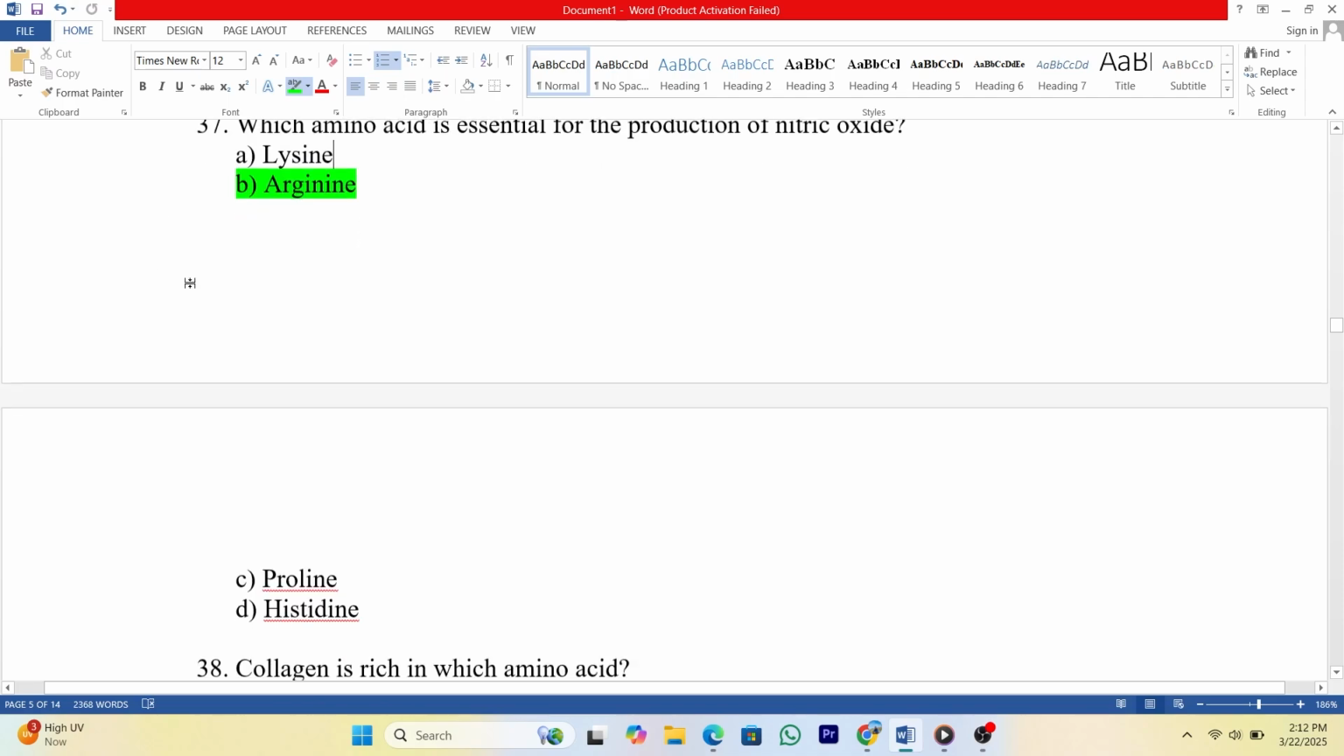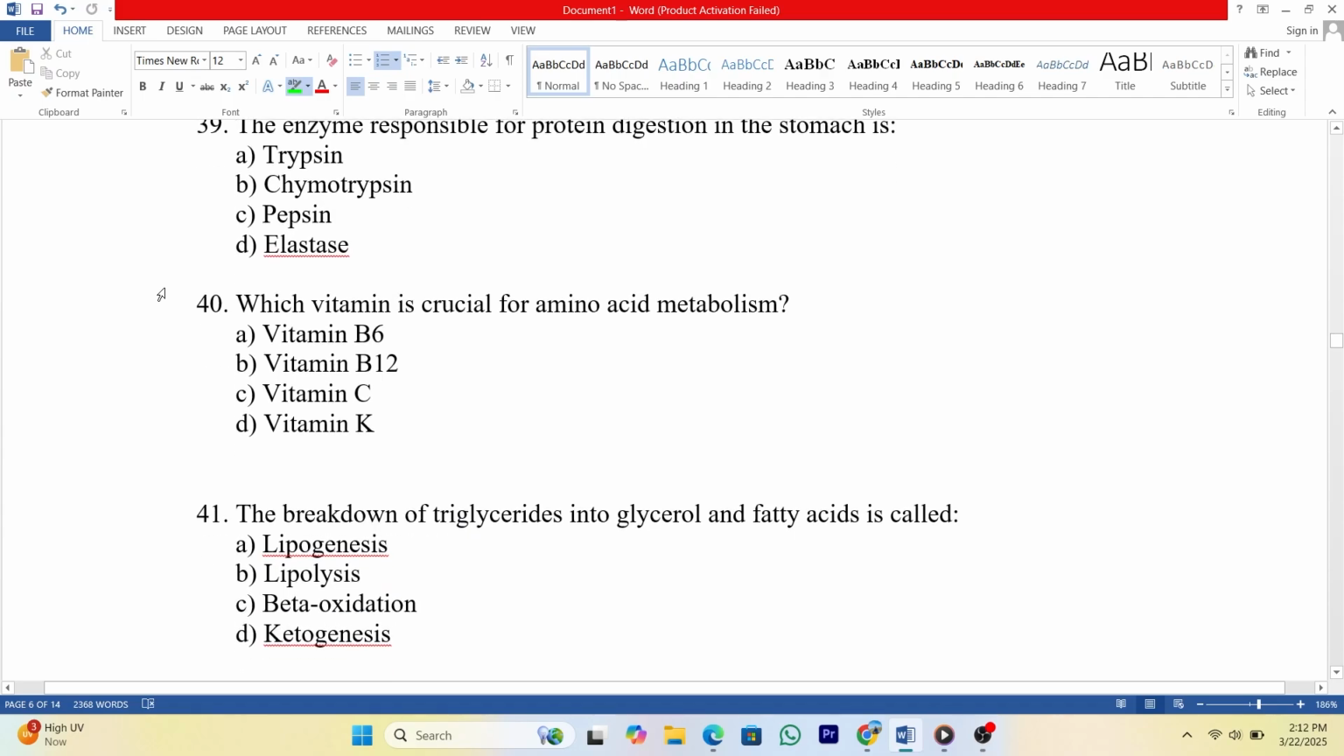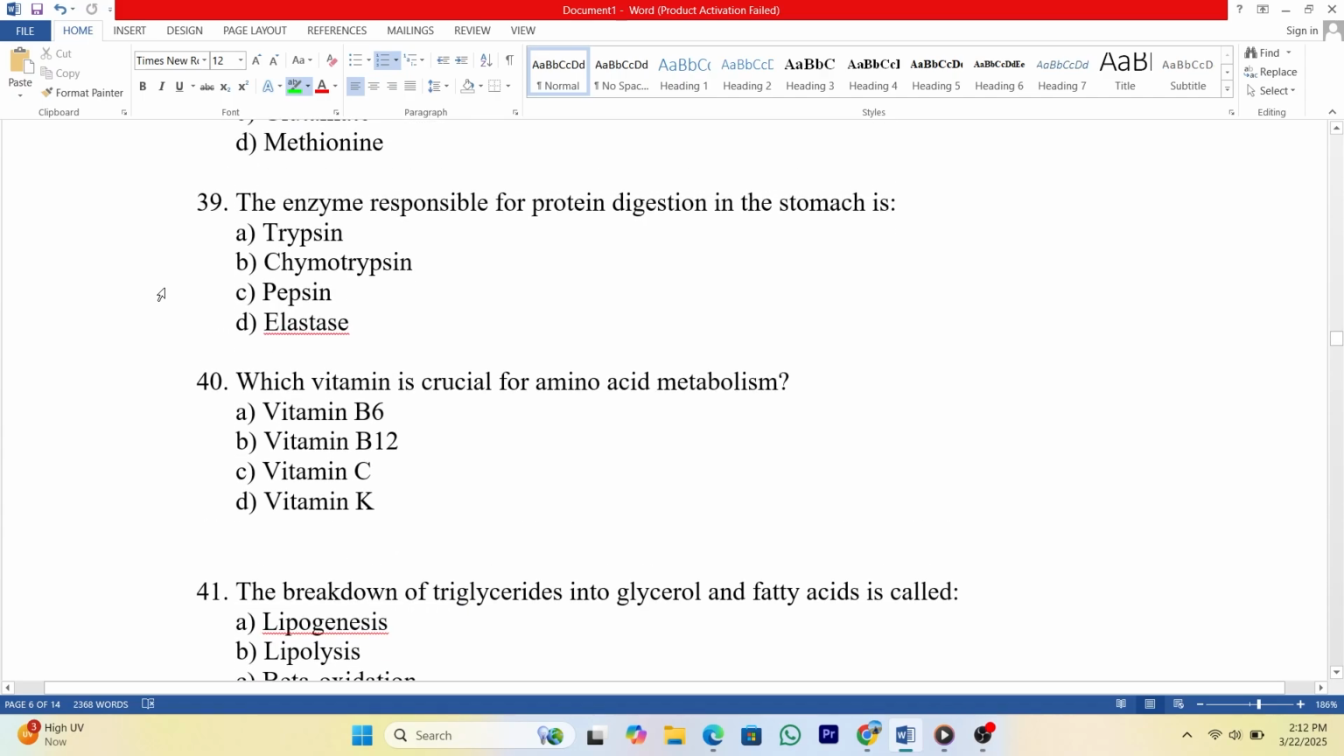38. Collagen is rich in which amino acid? A. Cysteine. B. Glycine. C. Glutamate. D. Methionine. Answer B. 39. The enzyme responsible for protein digestion in the stomach is A. Trypsin. B. Chymotrypsin. C. Pepsin. D. Elastase. Answer C.